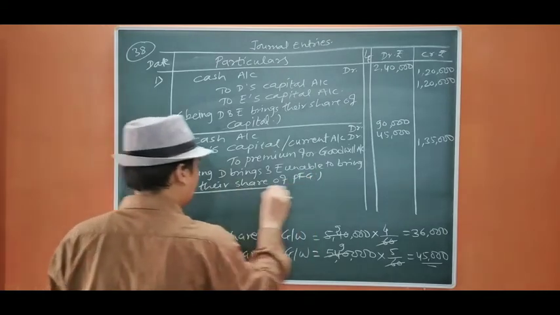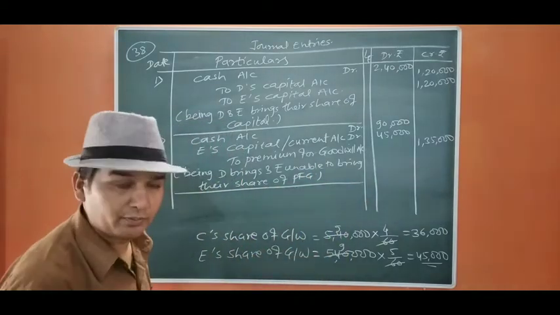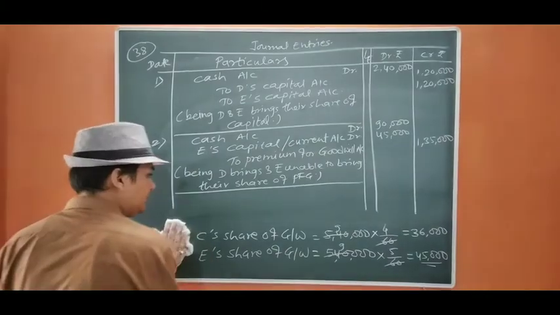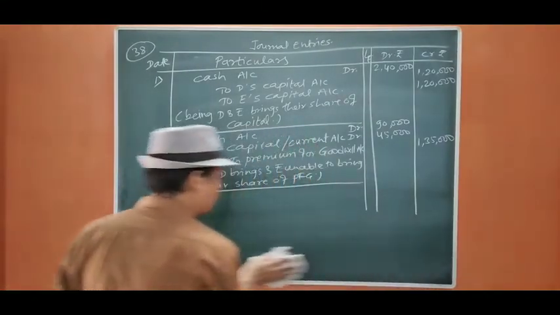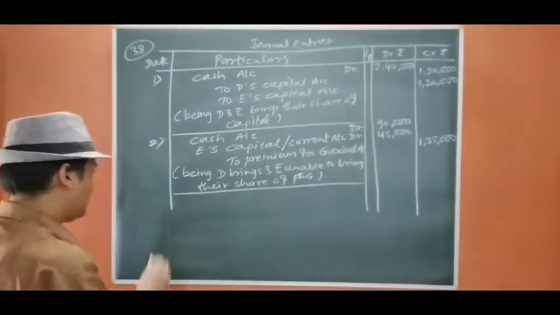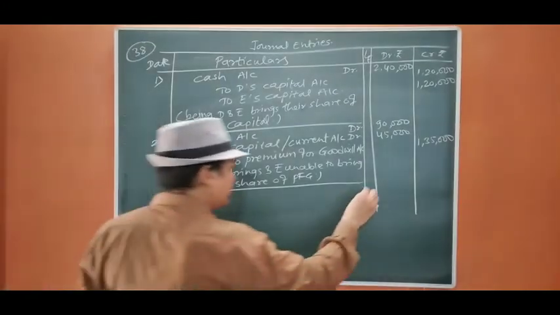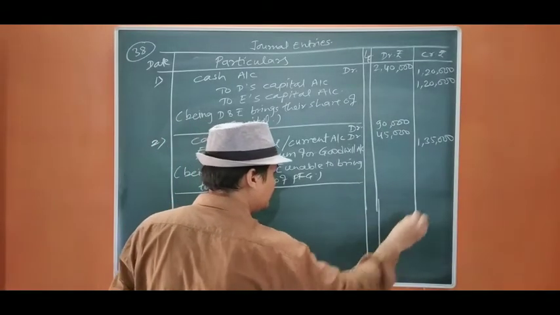Okay. Now I have to pass the remaining entry, that is distribution of goodwill in sacrificing ratio. We have seen the sacrificing ratio.